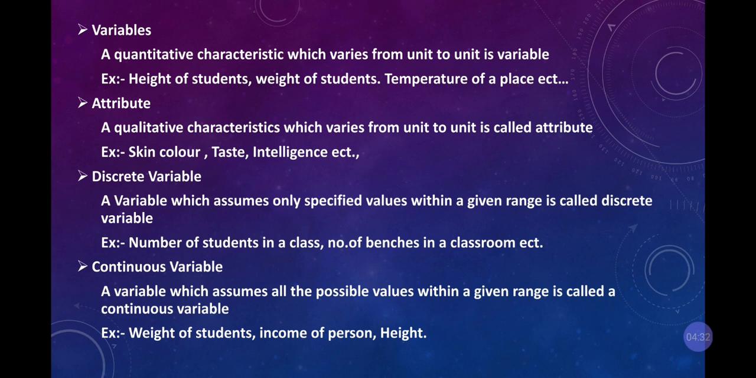And next is variable. The quantitative characteristic which varies from unit to unit is called a variable. Now one person's height differs from another person's, and one person's weight differs from another person's. The changes from one person to another, from one thing to another, are called the variable.